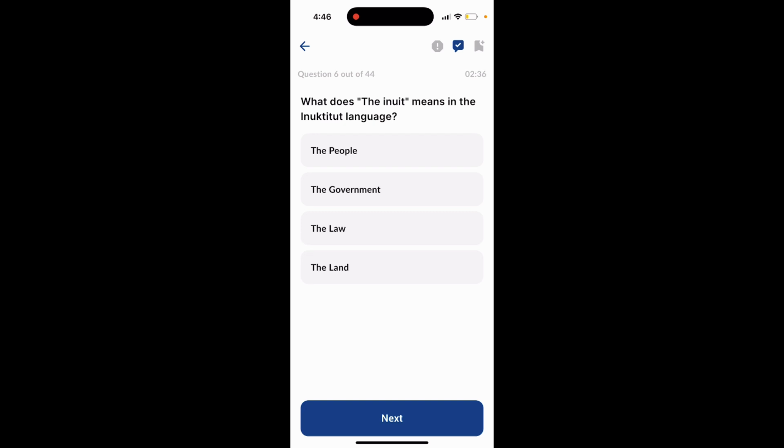Question number 6. What does Inuit mean in the Inuktitut language? The people, the government, the law, the land. The answer to this question is option number 1, the people.